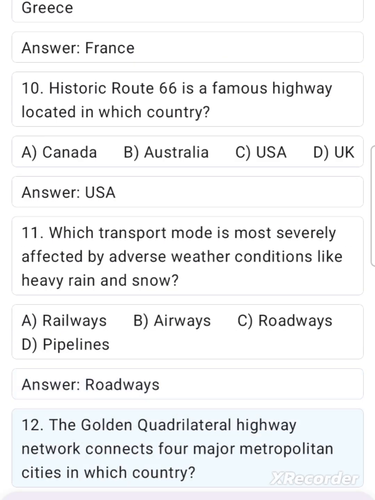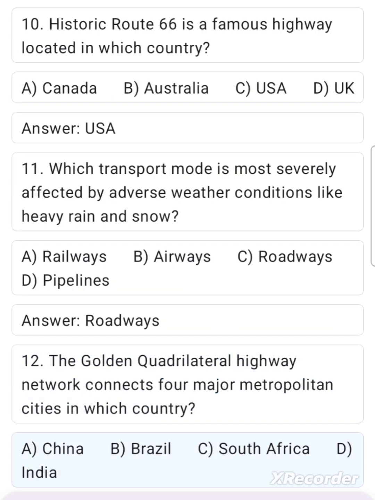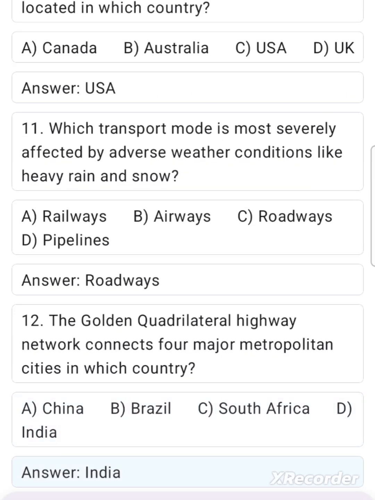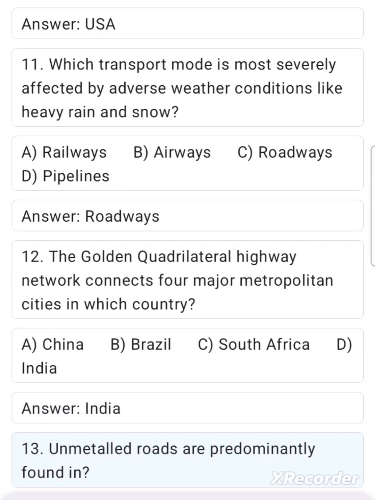12. The Golden Quadrilateral Highway Network connects 4 major metropolitan cities in which country? A. China. B. Brazil. C. South Africa. D. India. Answer. India.